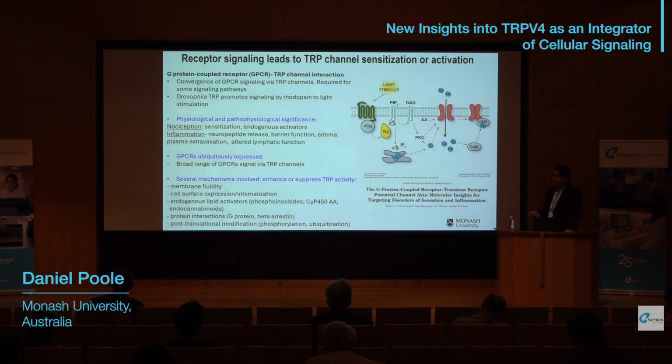The mechanisms involved are summarized very briefly here. This includes changes to membrane fluidity, altered cell surface expression or even internalization of the channels, production of endogenous activators, for example, arachidonic acid derivatives, protein-protein interactions, for example, interactions with G proteins, or sequestration with beta-arrestins as part of a scaffolding process. TRP channels are also modified by post-translational changes, including phosphorylation, which generally enhances signaling, and ubiquitination, which can lead to delivery of TRP channels to lysosomes for degradation, effectively terminating their signaling.